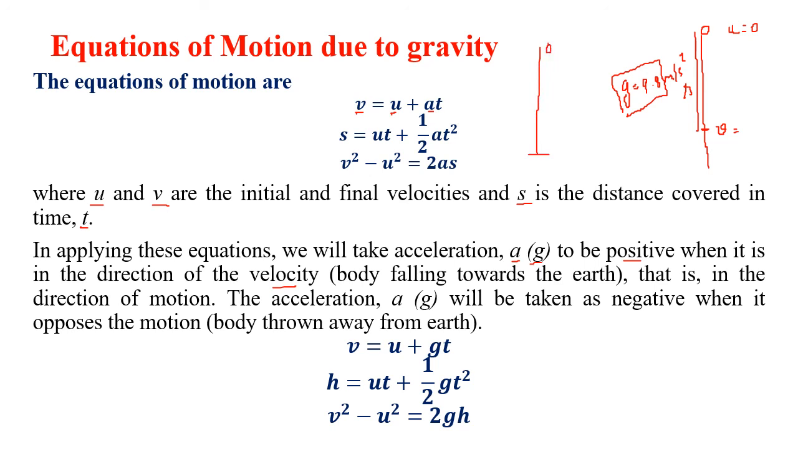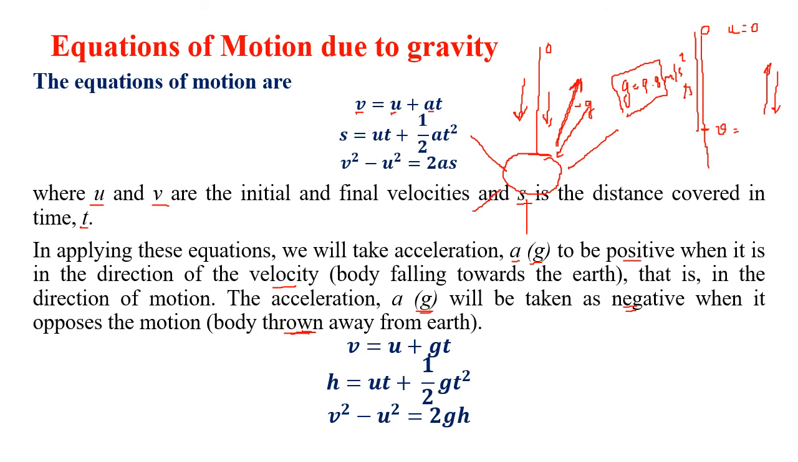Now we know that the surface of the earth pulls everything towards the earth. So when the object is falling towards the earth, in the direction of the acceleration, we take it to be positive. But if you throw the object away from the earth, the acceleration of the earth is still this way. When you are throwing the body on the opposite side, we have to take it as minus g. So g will be negative when it opposes the motion, that is, when the body is thrown away from the earth. If the body is going upwards and acceleration is pulling it downwards, it is opposite, so g is taken to be negative.